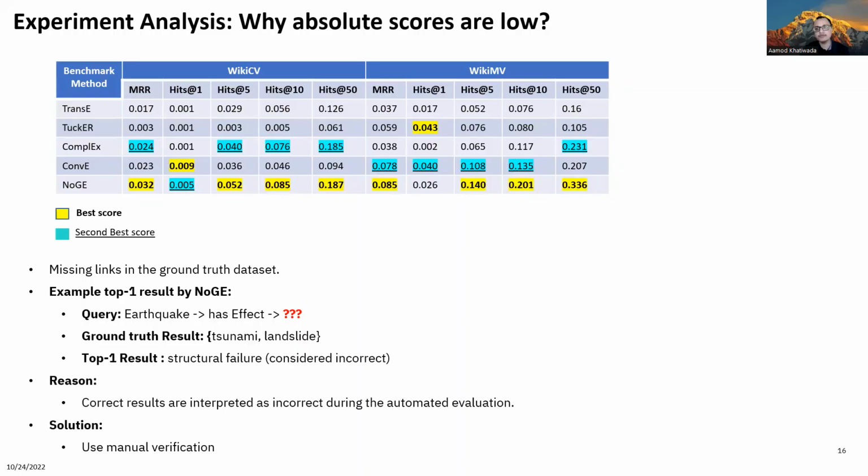This will need a lot of manual evaluation. For example, when we use NOSE, which is the best performing technique, to find the top 1 consequence of earthquake in the WikiMB benchmark, we get structural failure as the top result. But in the ground truth, we only have tsunami and landslides. Hence, the correct results are interpreted as incorrect results.